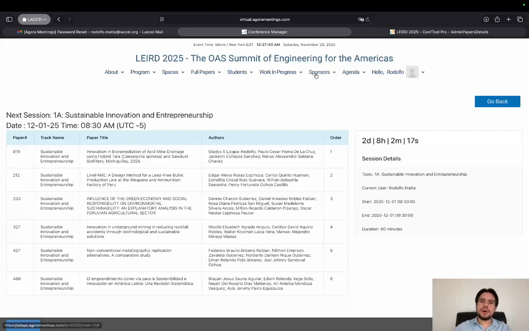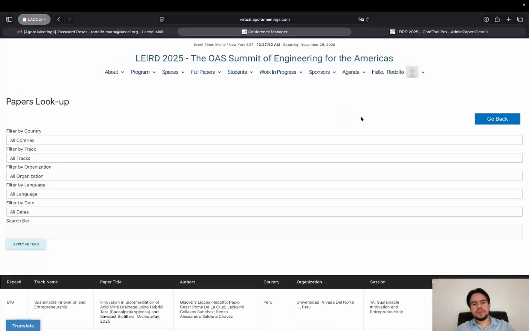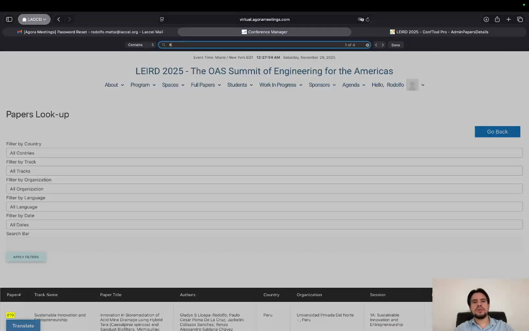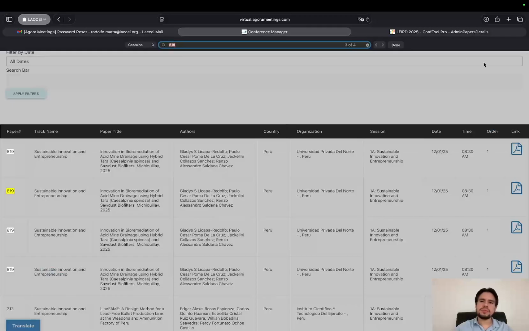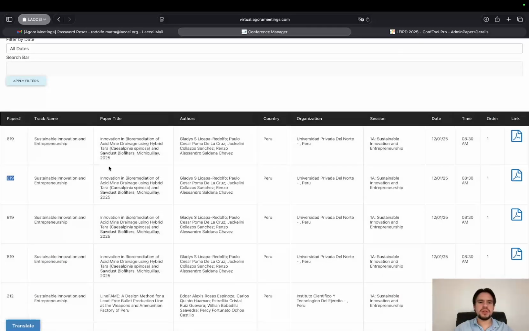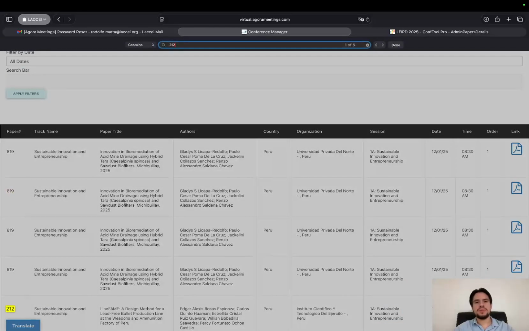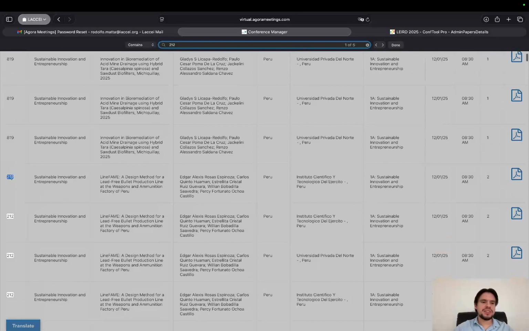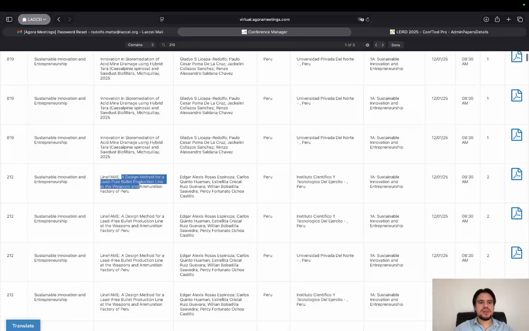Well, you will go up on the navigation and you will go to the agenda and click on Papers Lookup. You click on there, and just like we did before, you can use your search function in your browser and look for 819. You can see that once again is the first one in this table. I can see the title. Oh, sorry, I was looking for the 212, right? That was the example, and it's here on the table. And I can see the title once again being a design method for a lead-free bullet production line at the Weapons and Ammunition Factory of Peru.